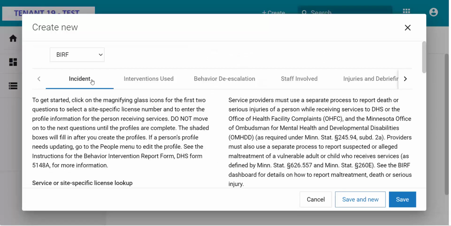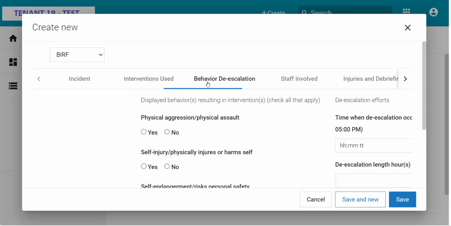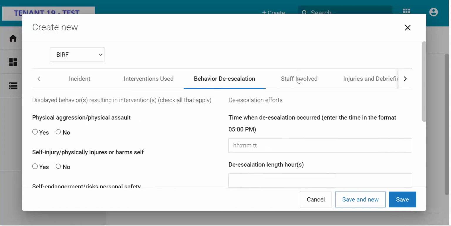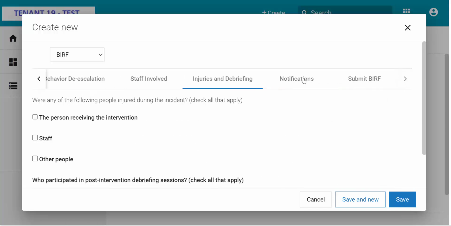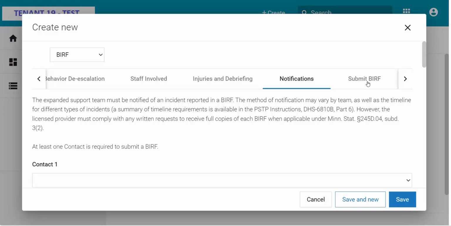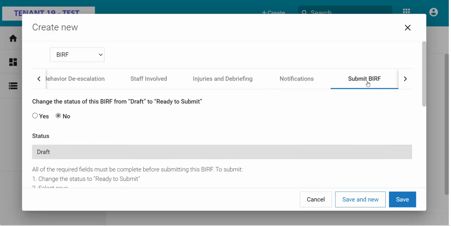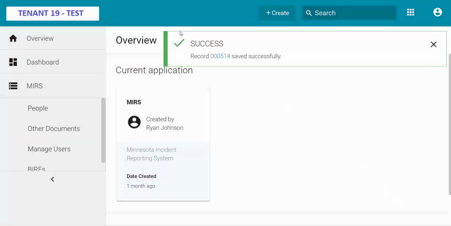Fill out the remaining questions across the tabs: incident, interventions used, behavior de-escalation, staff involved, etc. We recommend going left to right because additional questions might be added depending on how you answer other questions. Click Save. The BIRF will close.